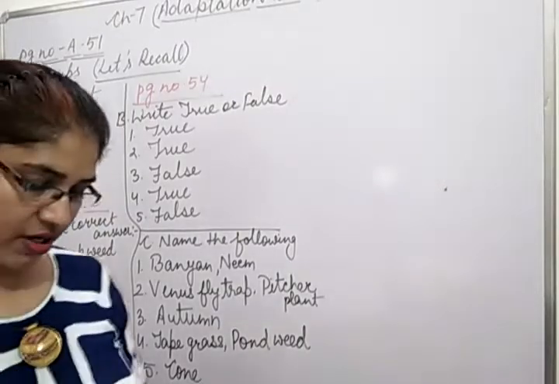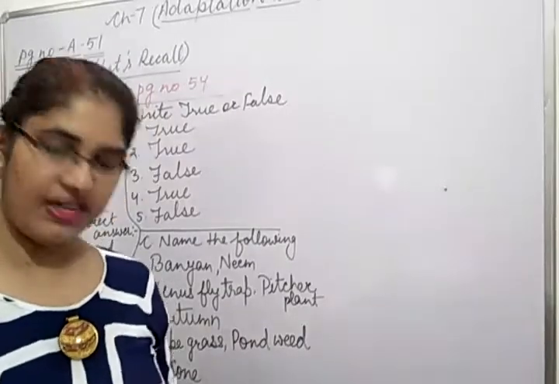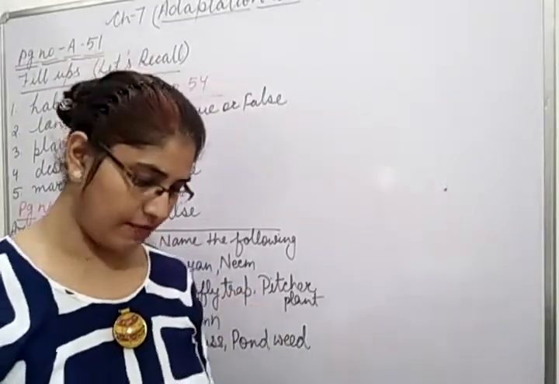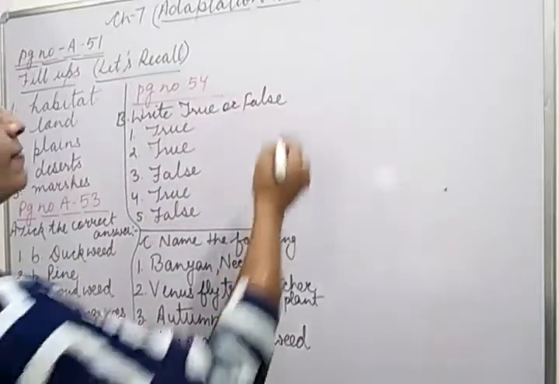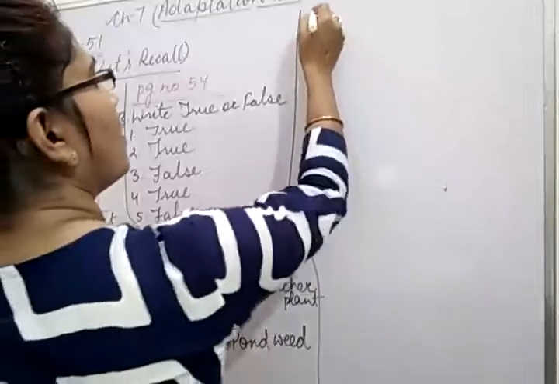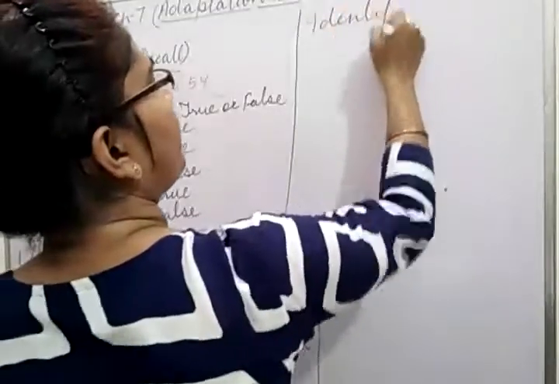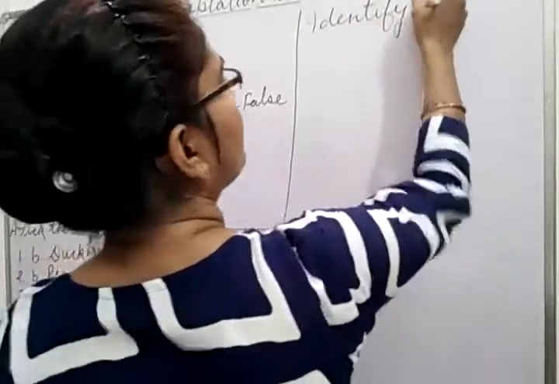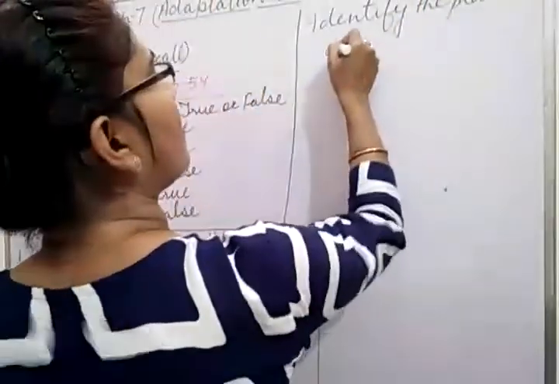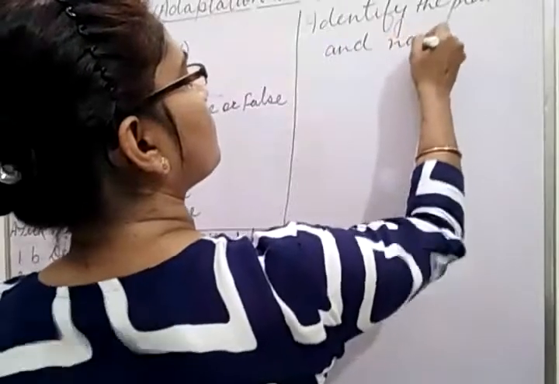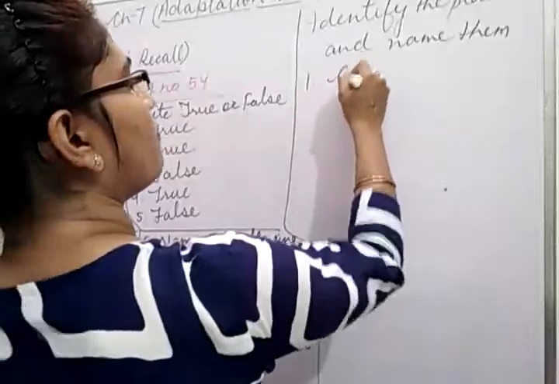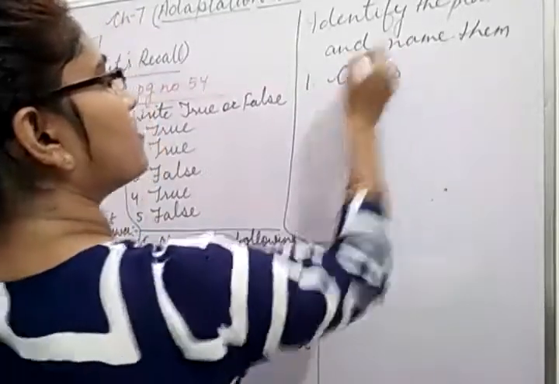Okay, children. Now let's do the exercise which is given on same page, page number 54. Some pictures are given and you have to identify these plants and write their names below. आपको उनके names लिखने हैं. So what is first given? Identify the plants and name them. The first picture is of cactus.